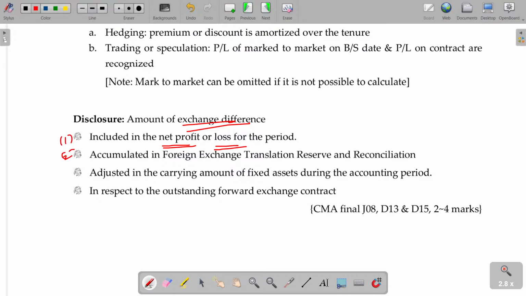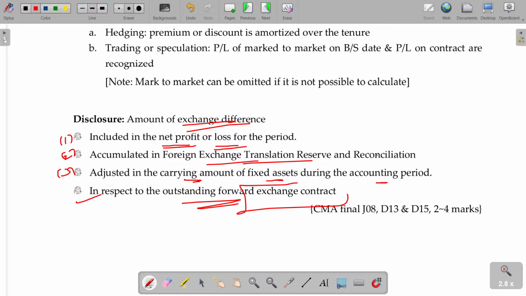If anything is accumulated in the foreign exchange translation reserve and reconciliation, those details also be shown, because if you are considering this as a non-integral operation, you will show this as the foreign exchange translation reserve. Third, the carrying amount of fixed assets during the accounting period. How much will be adjusted in the fixed asset, whether added or subtracted, also be shown. In respect of outstanding foreign exchange contracts, what could be the value? You should also disclose that.